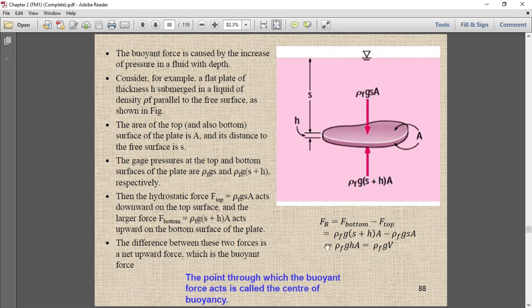As the density of the fluid and the shape of the object vary, the volume will vary. This volume is the volume of the displaced liquid. If the displaced volume varies, the buoyant force will vary. So the buoyant force depends on the density of the fluid and the volume of the displaced fluid.